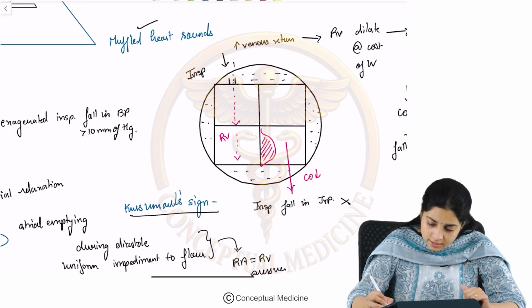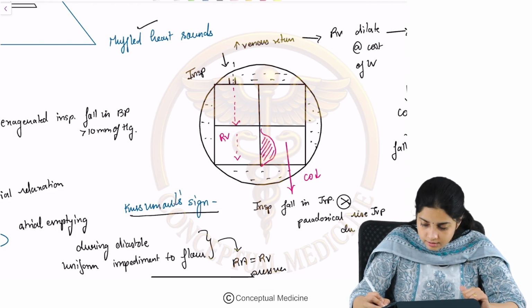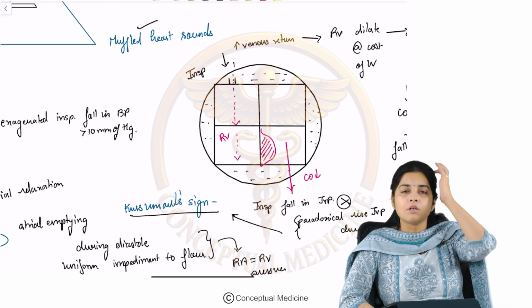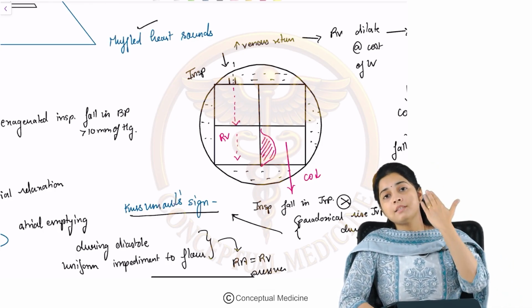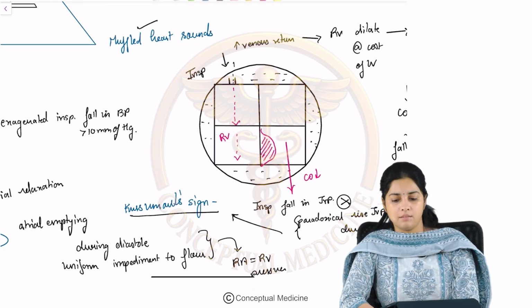But if this does not happen and there is a paradoxical rise in the JVP during inspiration, then this is what is called the Kussmaul sign. The paradoxical rise in the jugular venous pressure during inspiration is what is called the Kussmaul sign.